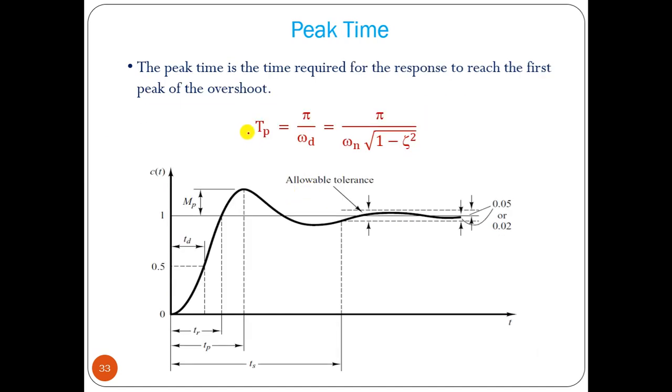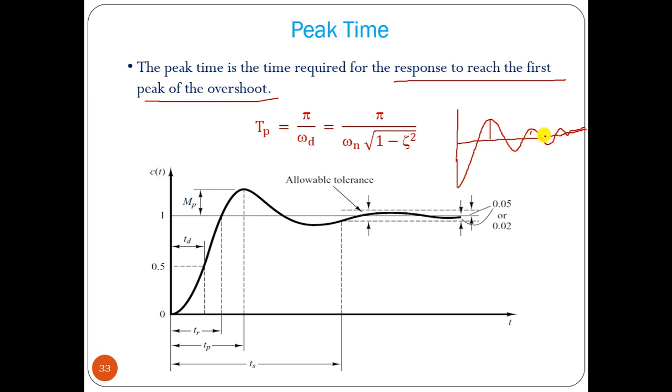Then Tp, that is called peak time. Peak time means, for this particular system, it will reach the maximum value over the steady state value, it will increase and oscillate with respect to the final value, and ultimately settle down to the final value. So the peak time is the time required for the response to reach the first peak of the overshoot.